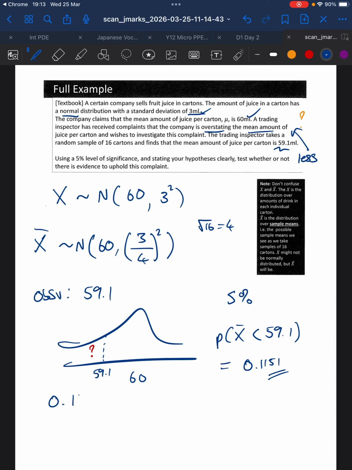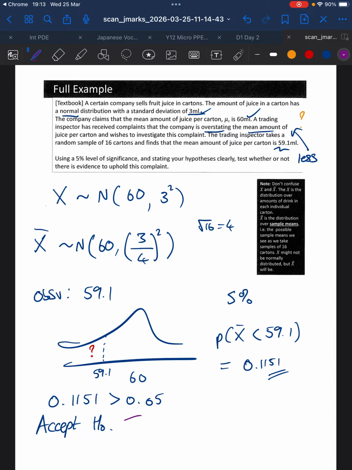So it's not unique, it's not extreme, it's not special enough. It's greater than our significance level. So it's going to be accept H0. We are not changing our mind. This is not enough though. We need to put this into context, always.